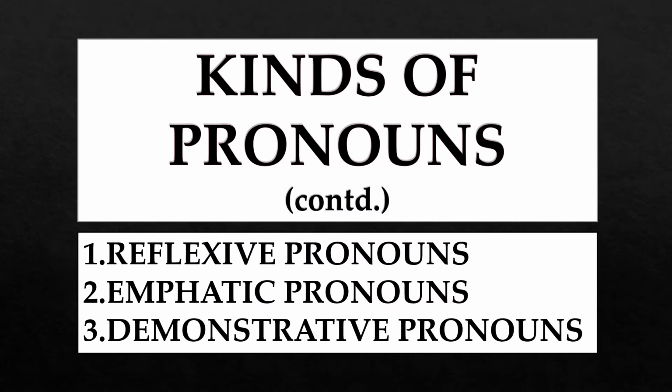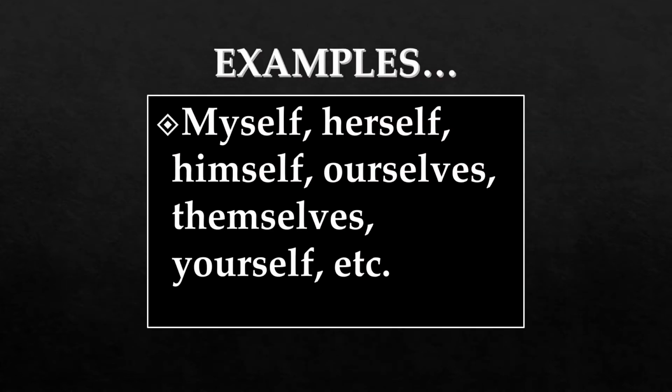Kinds of pronouns part 2. Today we are discussing the next three kinds of pronouns. They are reflexive pronouns, emphatic pronouns and demonstrative pronouns. We will discuss each kind in detail with some examples. Examples of reflexive pronouns and emphatic pronouns are myself, herself, himself, ourselves, themselves, yourself, etc. These are the pronouns which we use as reflexive pronouns and emphatic pronouns.